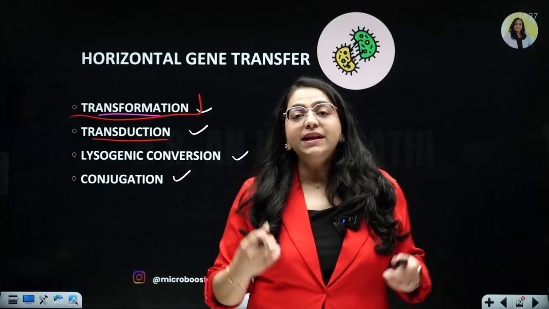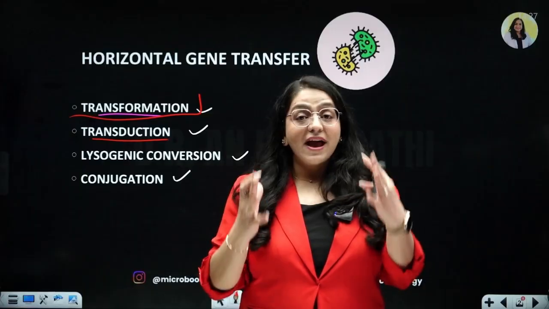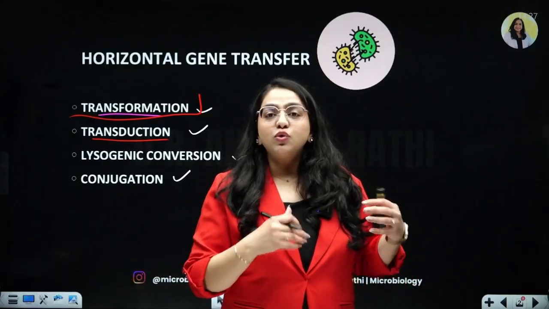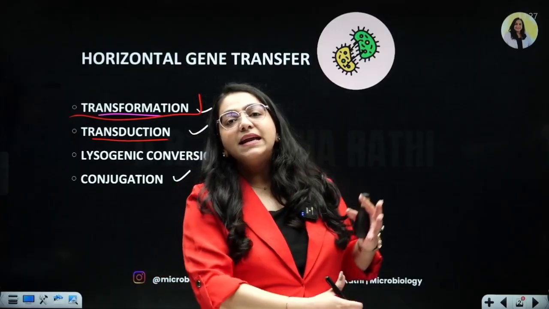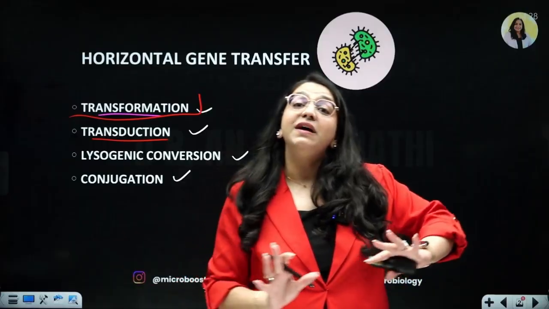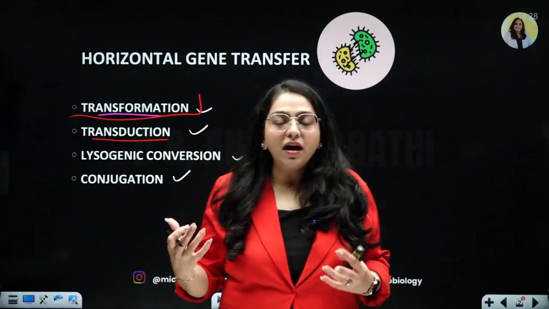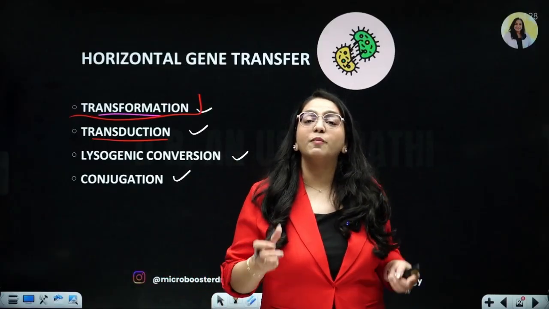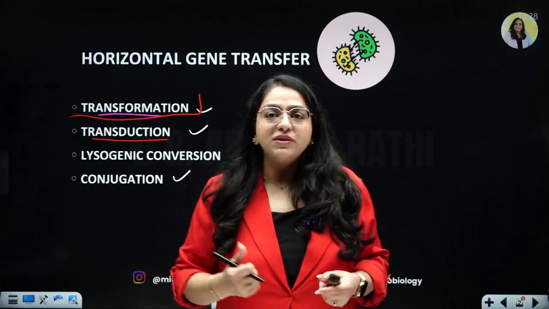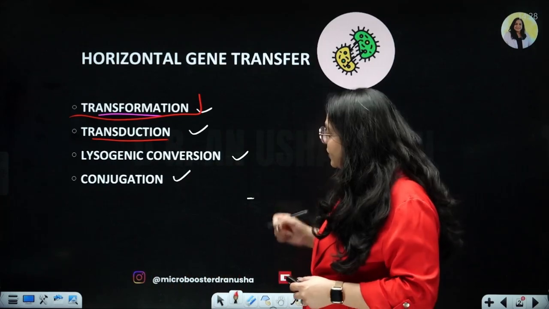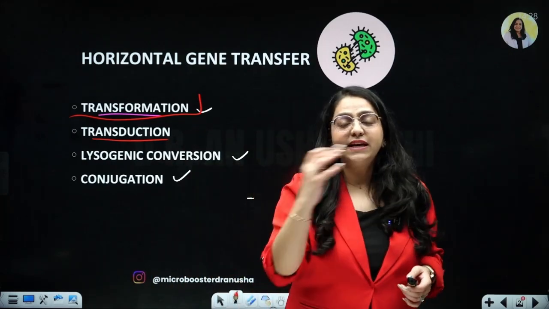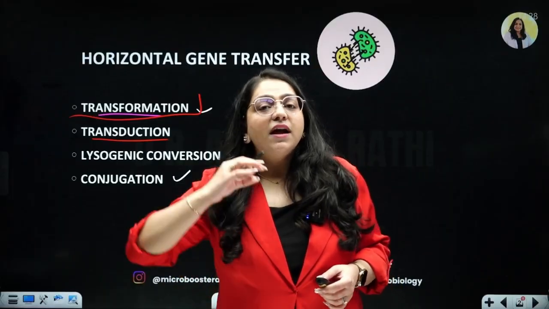So what do they do? These viruses transfer their own genetic material into a bacterium so that as the bacteria is multiplying and dividing and surviving, the genetic material of the virus also survives with them. So that's a smart way of utilizing the machinery of bacteria in order to survive itself. And not just bacteriophages, all viruses do the same thing, right? So the way in which these viruses help the bacteria in transferring the genetic material is called transduction.